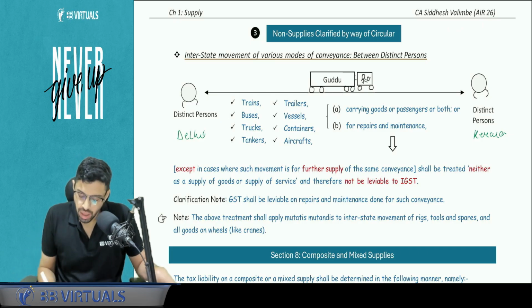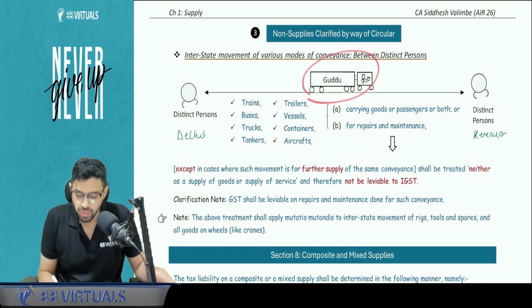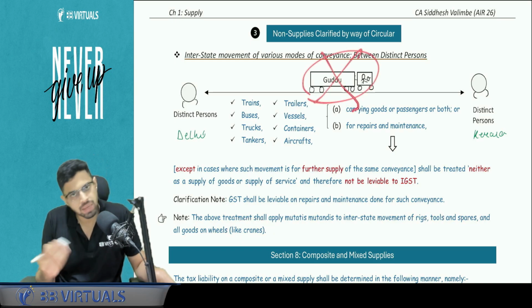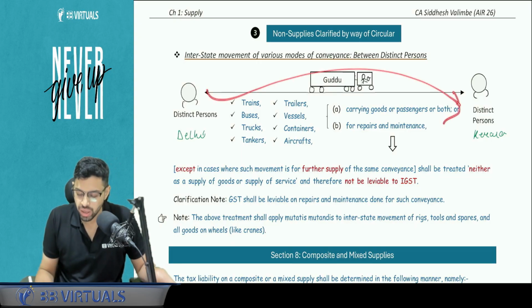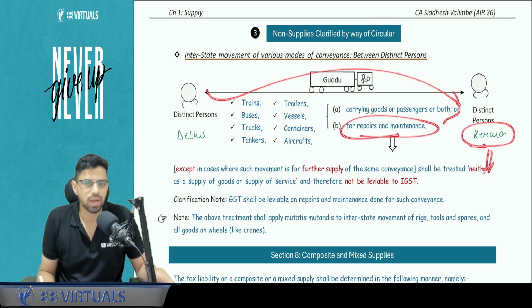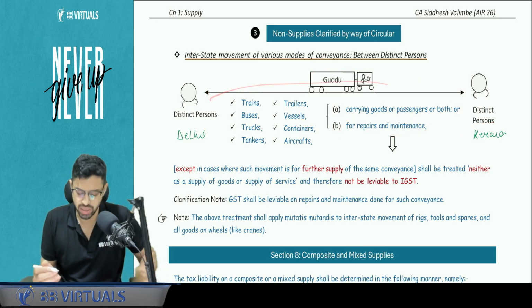Now, just to clarify, on repair maintenance GST will be applicable. And this same treatment will apply for transfer of rigs, tools, spares, and all the goods on wheels, for example cranes. So if tools and spares are transferred instead of conveyance, the same treatment will apply. It will not be considered as supply. So let's say tools are being given to the Kerala distinct person for the purpose of some use or some repair maintenance. That is okay. That is not a supply because the intention is not to sell it.